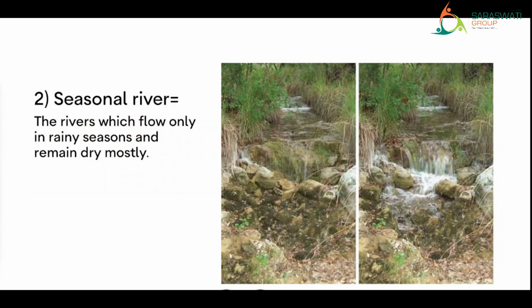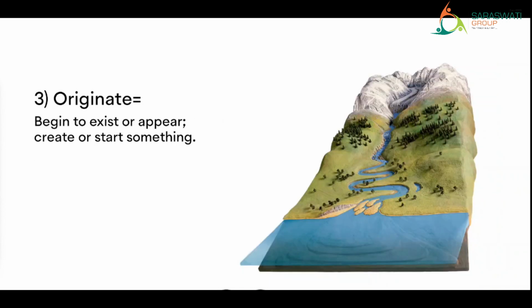This happens when the water in the river is due to the rain. During the rainy season, this river gets water, and after the rainy season when there is no rain, this river dries up. So this type of river is called a seasonal river.